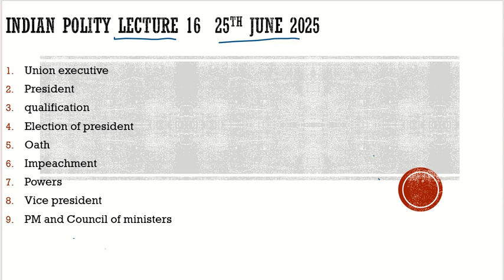We discussed the qualification of a person to be the president. He should be 35 years of age. He should be qualified to be elected as an MP in the Lok Sabha. He should be a citizen of India, and he should not hold any office of profit. Then we discussed the election of the president, how it is done. We discussed his oath. We discussed his impeachment. We discussed the powers.